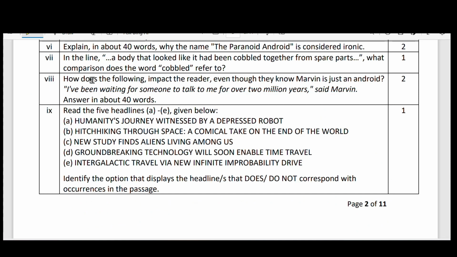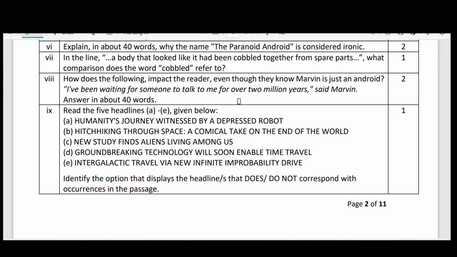Right, seventh bit. In the line, a body that looked like it had been cobbled together from spare parts, what comparison does the word cobbled refer to here? Here, cobbled means here cobbler. It is taken from cobble or cobbler. How a cobbler collects the leather from different parts and he makes a shoe. In the same way, here this part, that part, that means it is cobbled. Marvin is cobbled from the spare parts. Cobbled together. So that is the comparison.